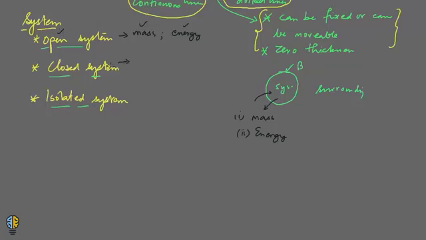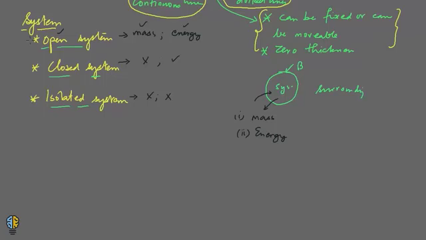The second one is closed system. The closed means that the mass cannot flow across the boundary. The mass cannot go into the system or the mass cannot come out of the system. But energy can flow into the system and it can flow out of the system. Alright. The third one is an isolated system. None of them can flow in and out of the system. So that is why it is called an isolated system.